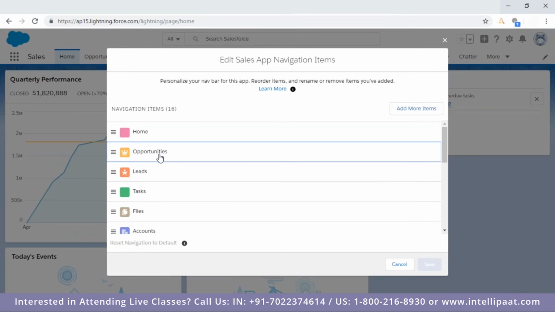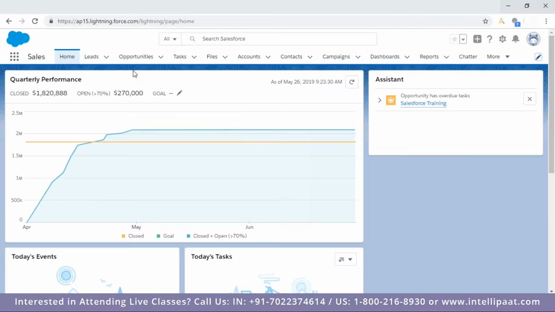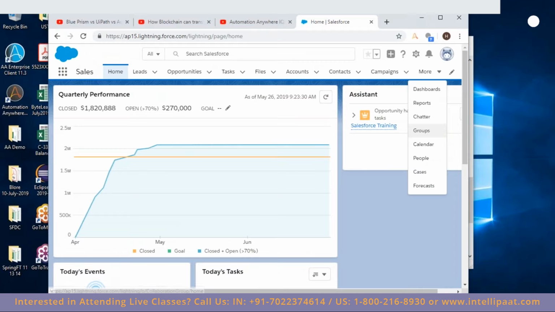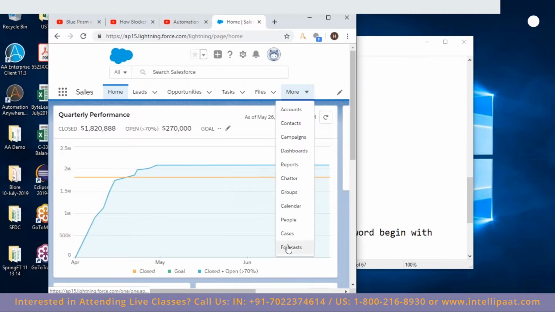And I want to say opportunity after, say, leads. So in my organization, everyone will get opportunity after home, but I'll get it after leads. So this is personalizing the navigation bar. You can do that. Now here, if I'm moving here, see, after that I'm getting more, and then there are a few more tabs. If the tabs are more and not fitting into your screen, they will fall under More. Like say if I'm going with this, and then if I'm shrinking it, see, it increased.